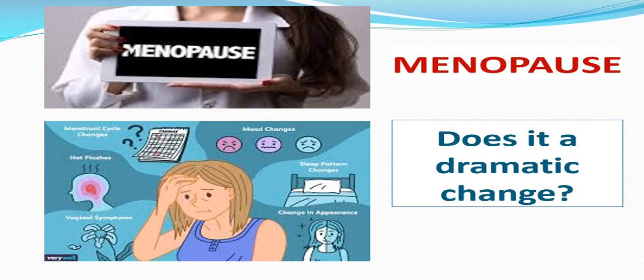Meno means menstruation and pause means stop. Menopause is a dramatic change occurring in the female's life. Menopause is a very sad event that occurs at the end of the female's reproductive life, like this picture.